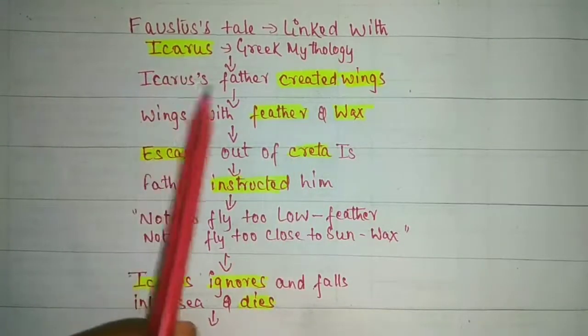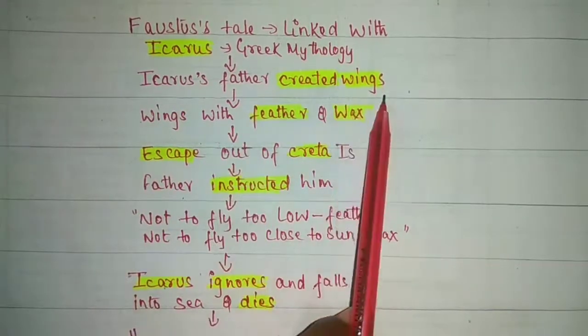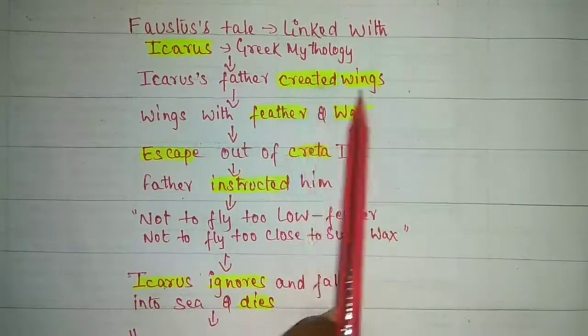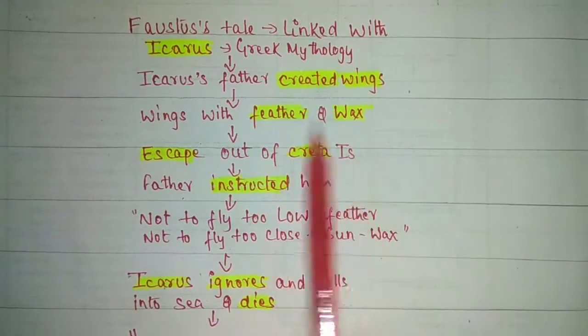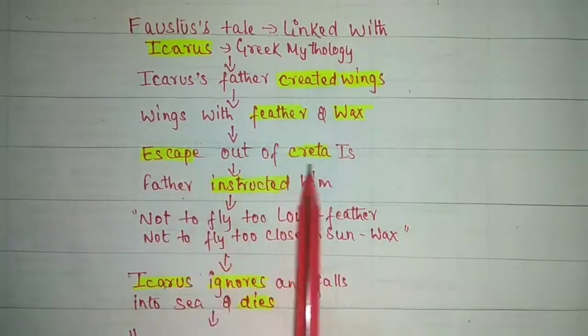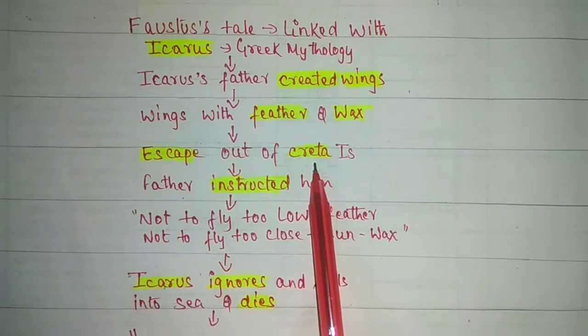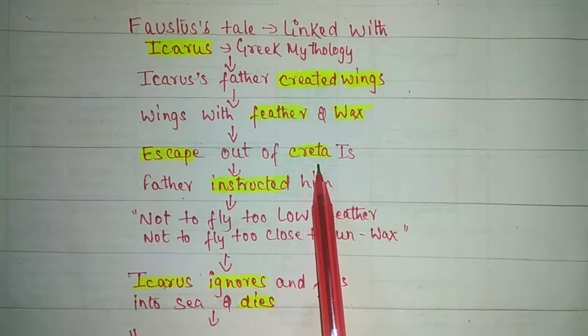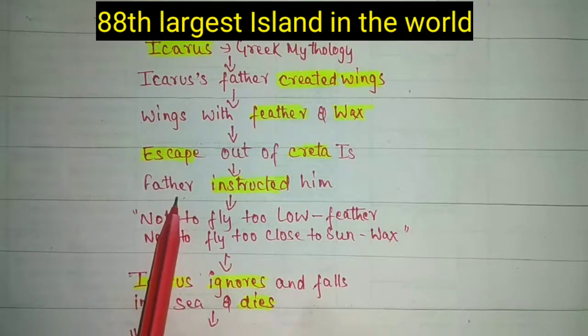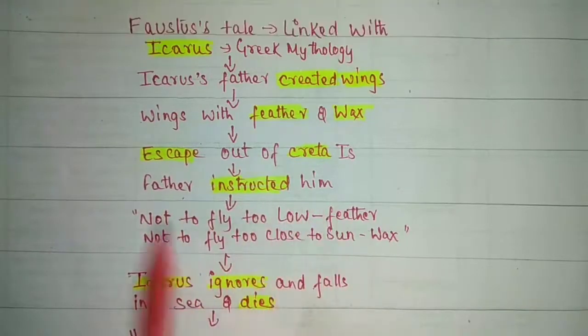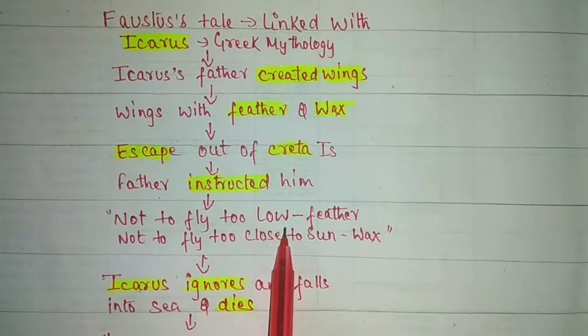Okay, Icarus and his father created wings. The wings were of feather and wax. Okay, and this was made in order to escape out of Crete. This is an island. Okay, this is the 88th greatest island of the world, and it is in Germany. Okay, so father and son started their journey, but the father had instructed him not to fly too low because